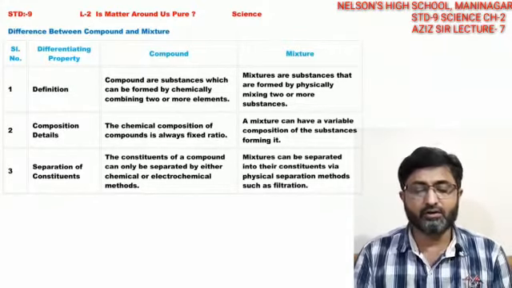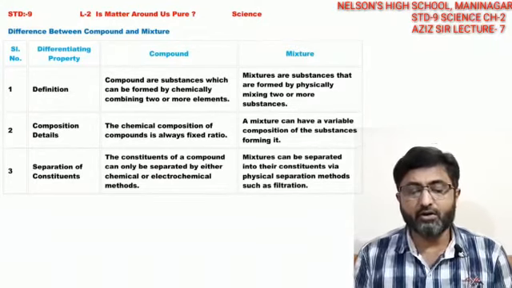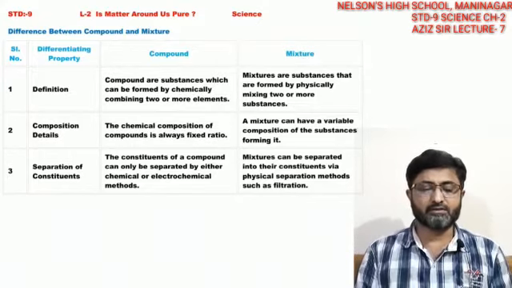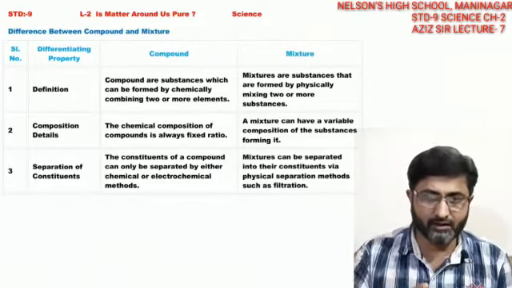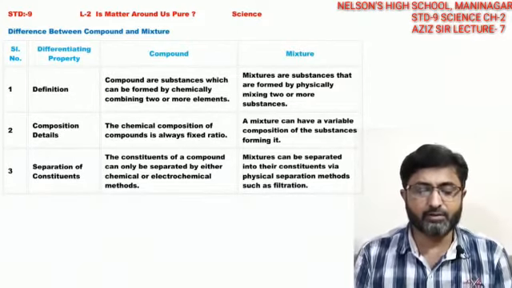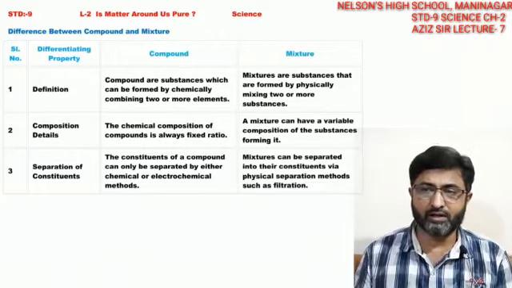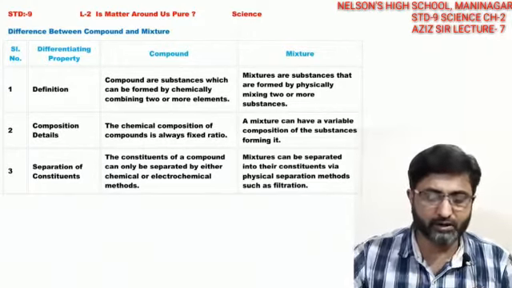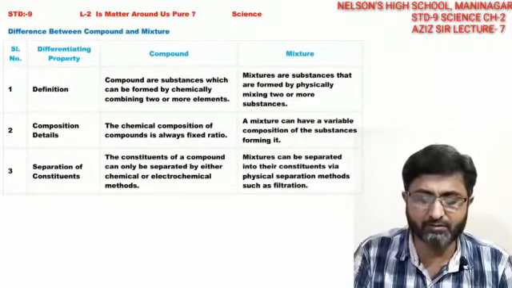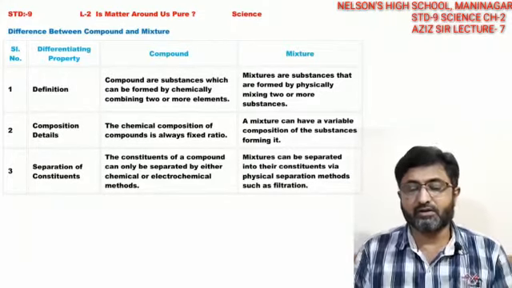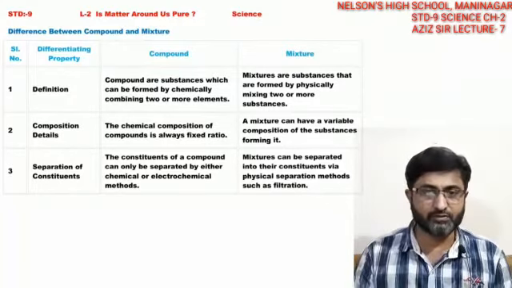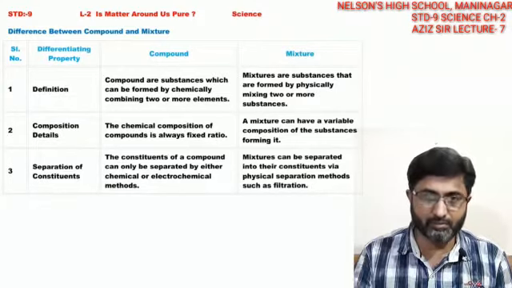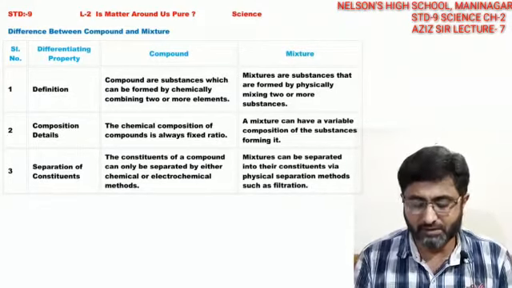Separation of constituents: the constituents of a compound can only be separated by chemical or electrochemical methods. Chemical methods are used, and electrochemical means passing an electric current and separating the chemicals from it, or by adding another element which is more reactive. There are many different chemical methods for separating substances. But mixtures can be separated by physical separation methods, as we have seen in previous videos, like the separating funnel and many more. So they can be separated.